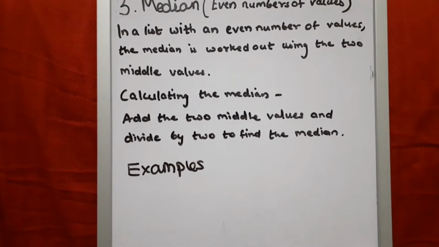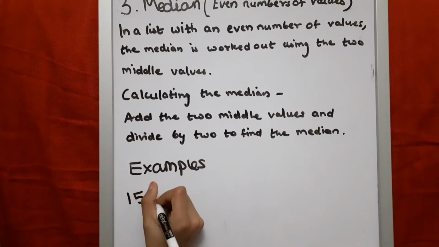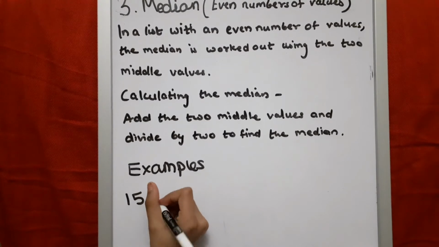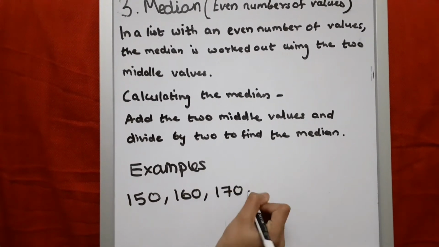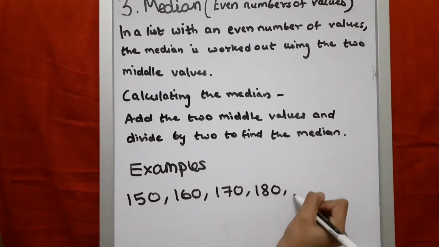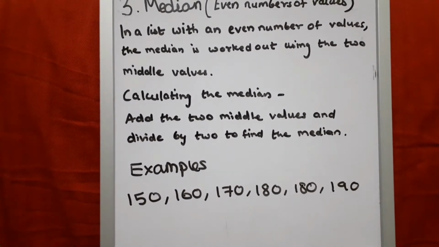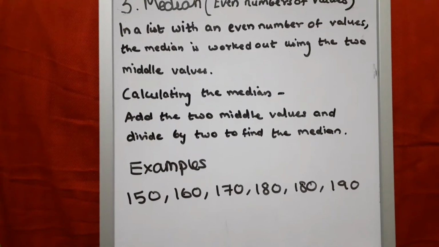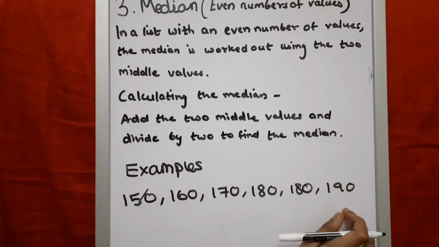The set of numbers I'm going to take is 150, 160, 170, 180, 180, and 190. So we need to find the median. We'll first put this in order.